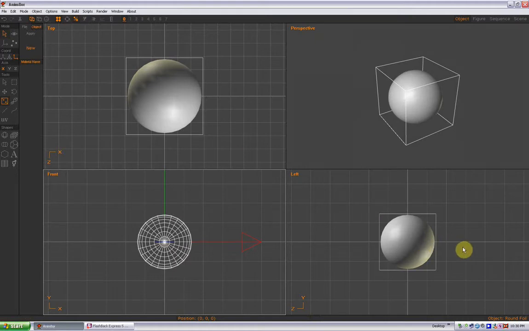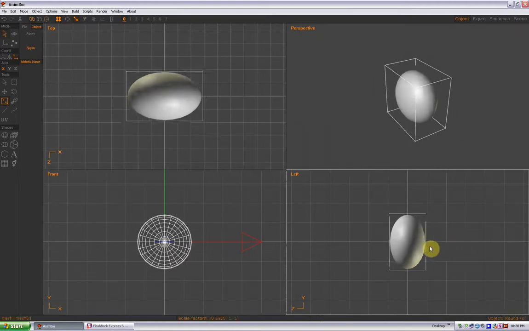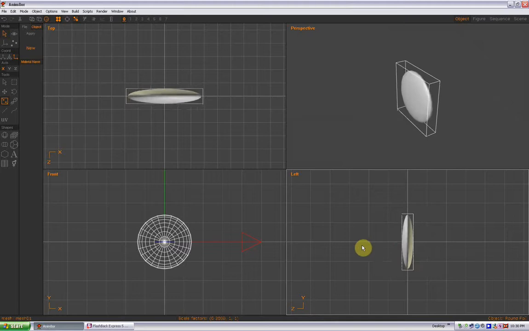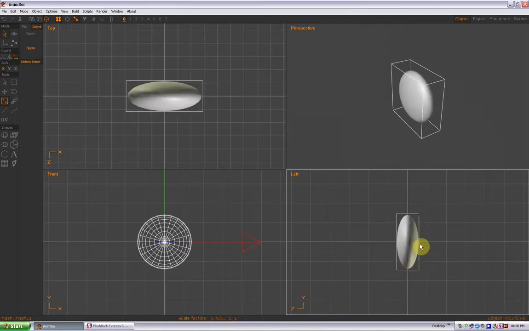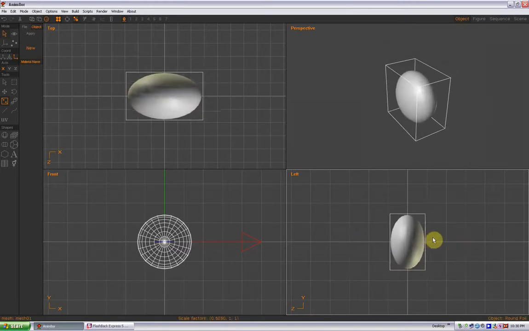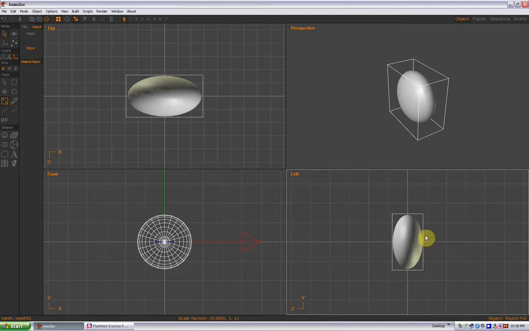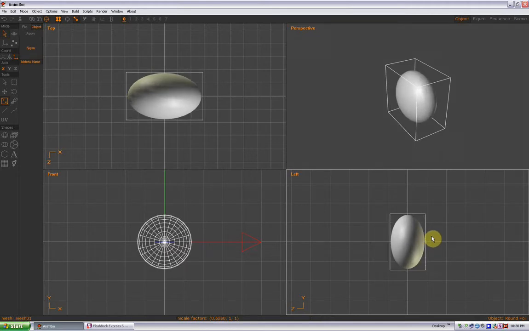And what we're going to do is just left click and drag to the left and flatten this out. You don't want to go too far because it looks like a little vanilla wafer. So from the sides, you kind of know what a foil balloon looks like. So I'm going to go probably about right there. I'm watching the 3D view as I go. That's got a nice round shape to it.